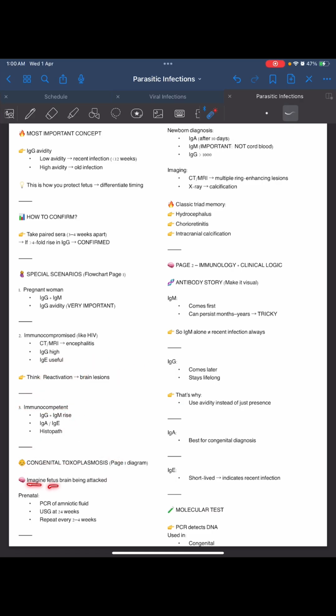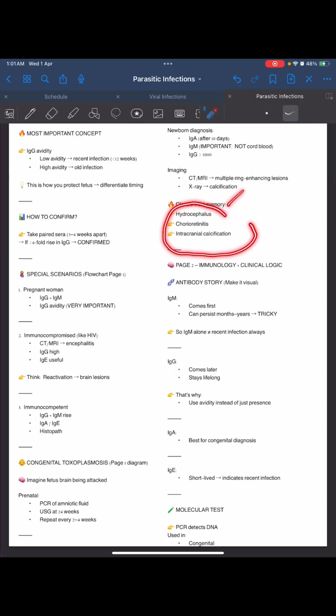Congenital toxoplasmosis is when the fetus brain is attacked. So prenatal PCR of amniotic fluid we can do, and ultrasound at 24 weeks, repeated every 2 to 4 weeks. For newborn diagnosis, there is IgA after 10 days, IgM, and IgG greater than 1000. On imaging, CT/MRI shows multiple ring-enhancing lesions, and X-ray shows calcification.